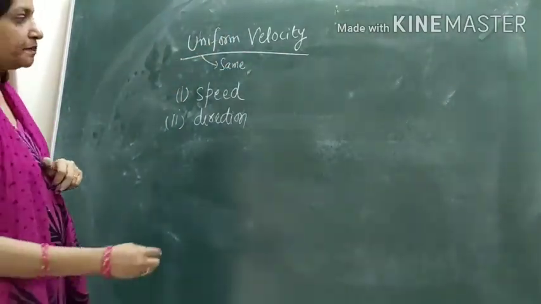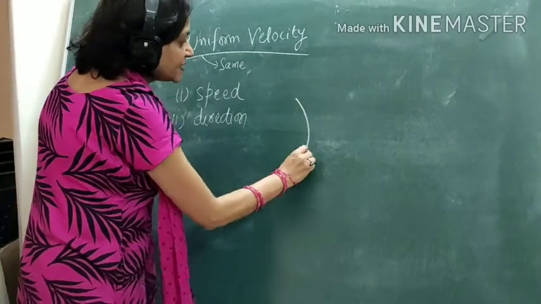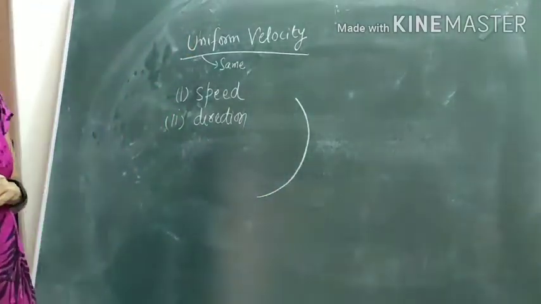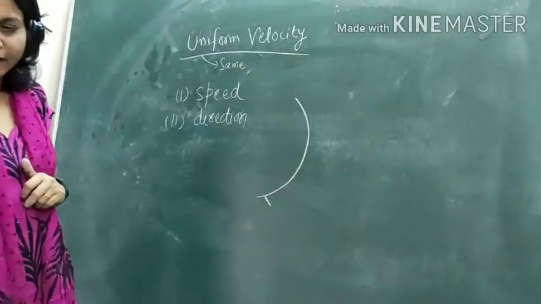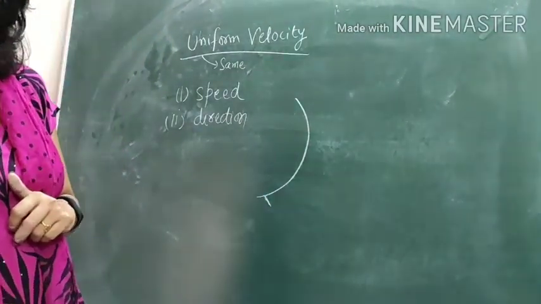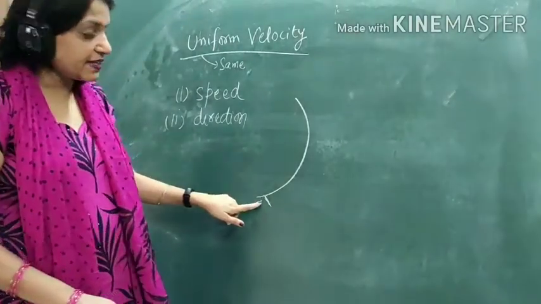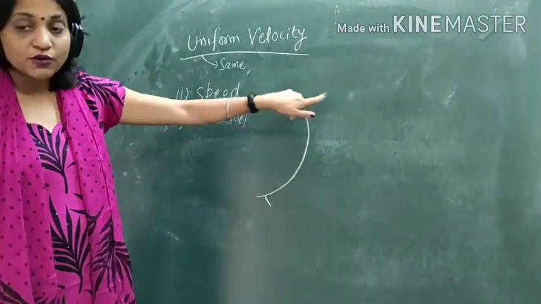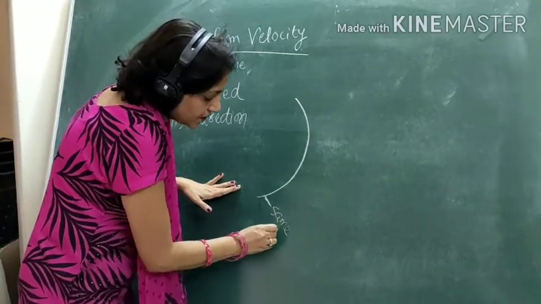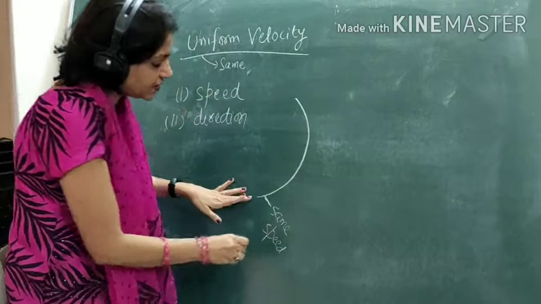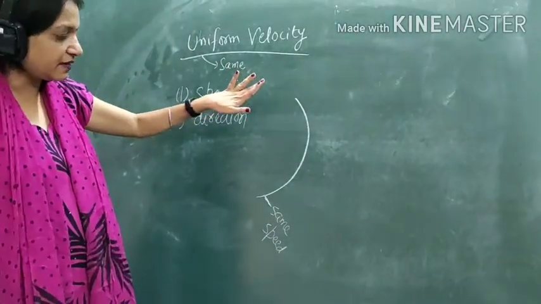For example, suppose this is a circular track. Here one object is moving along this circular track with the same speed, right?